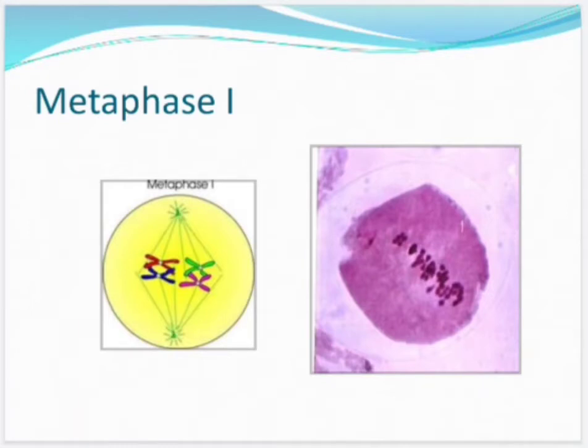Both kinetochores of each sister chromatid pair are turned toward the same pole. As a result, both kinetochores attach to spindle fibers from the same pole, and this is a major difference between the metaphase of mitosis and meiosis first. This leads to the separation of the chromosome pair during the next phase.